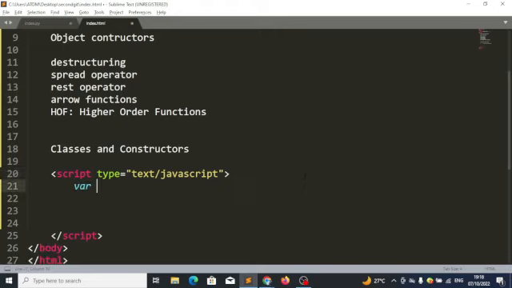Normally, let's say I have an array and my array looks like this. And I want to create a variable first. I want the value of first to be the first thing in this array. So what will I do?